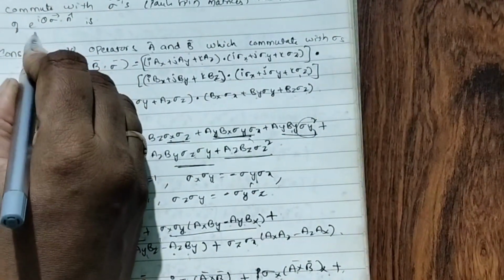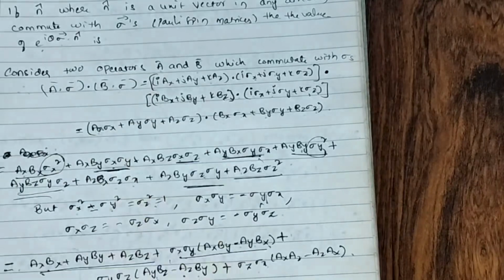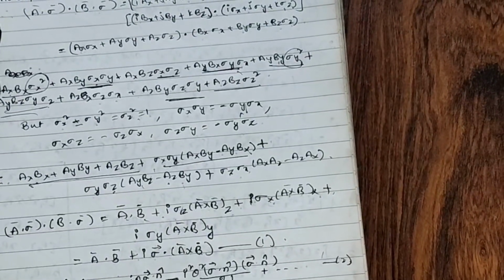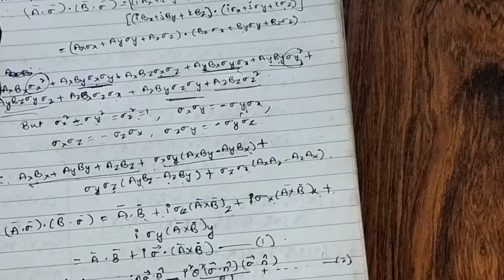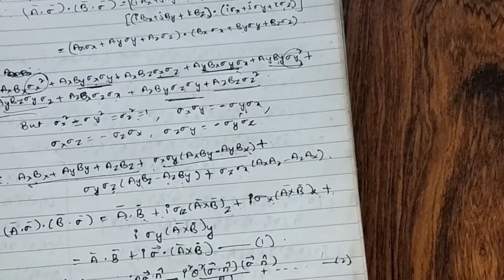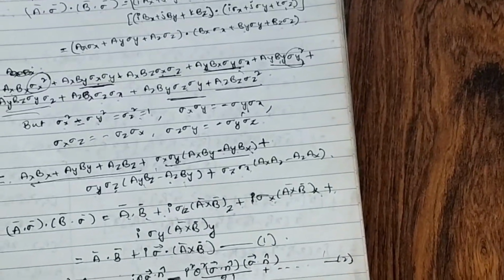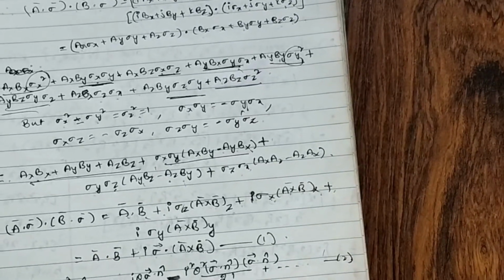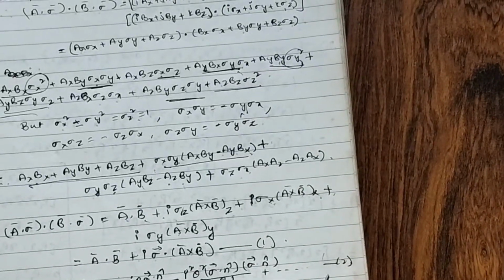Now he is asking to find the value of e to the power i theta sigma dot n. Now the expansion of this is 1 plus i theta sigma dot n by 1 factorial, minus theta squared (sigma dot n) squared by 2 factorial, plus and so on.